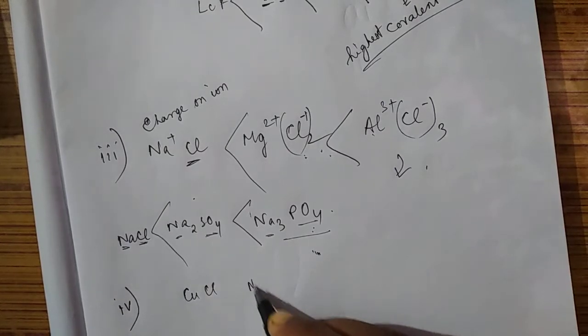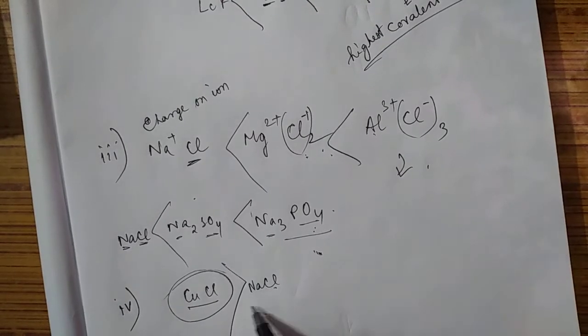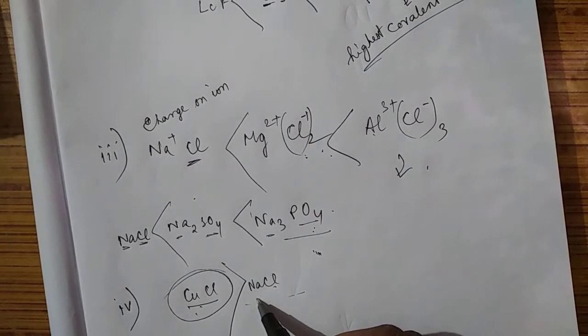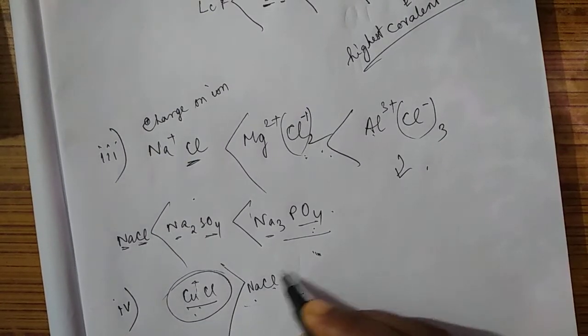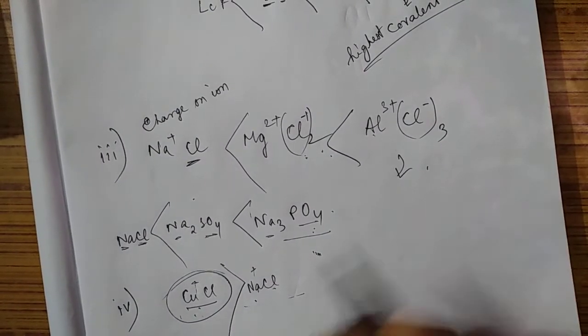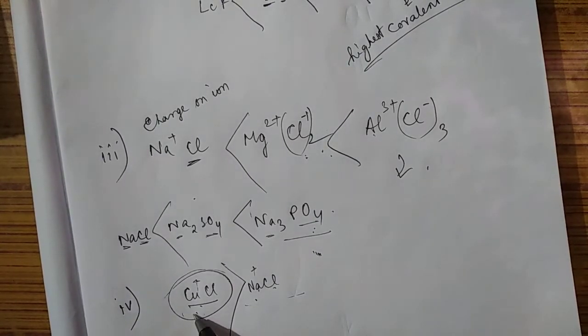Copper chloride and NaCl. We know that copper chloride will be more covalent than sodium chloride. Although if you see copper and sodium, their size is almost the same, and they have the same charge here, copper plus and sodium plus. So charge is the same, size is the same. Then how can it be more covalent?